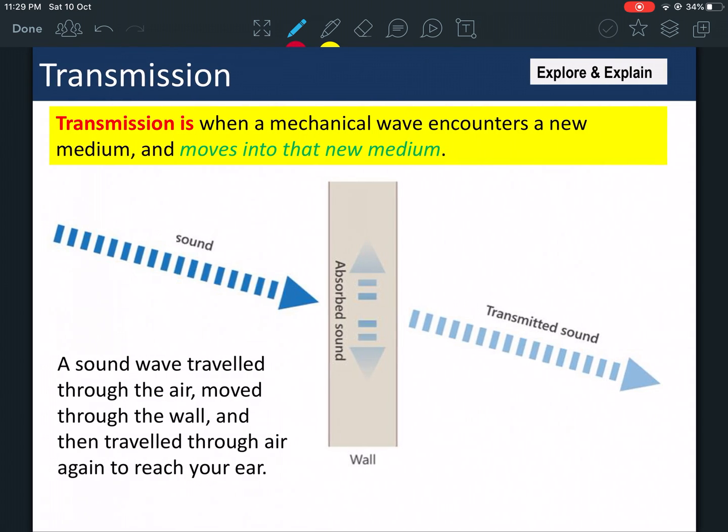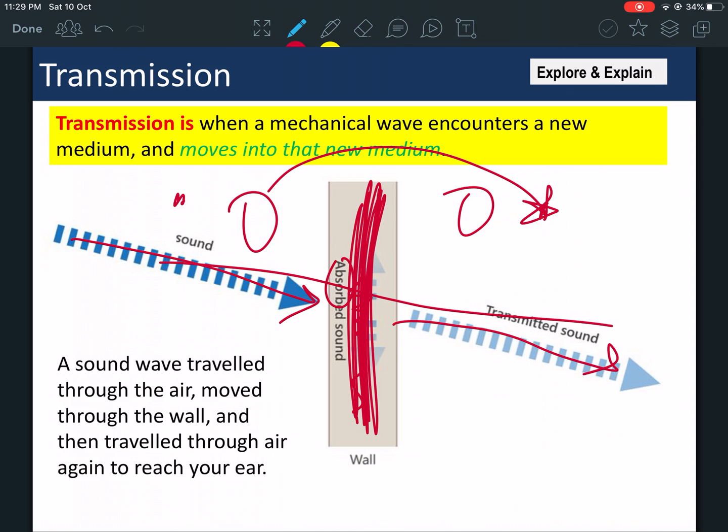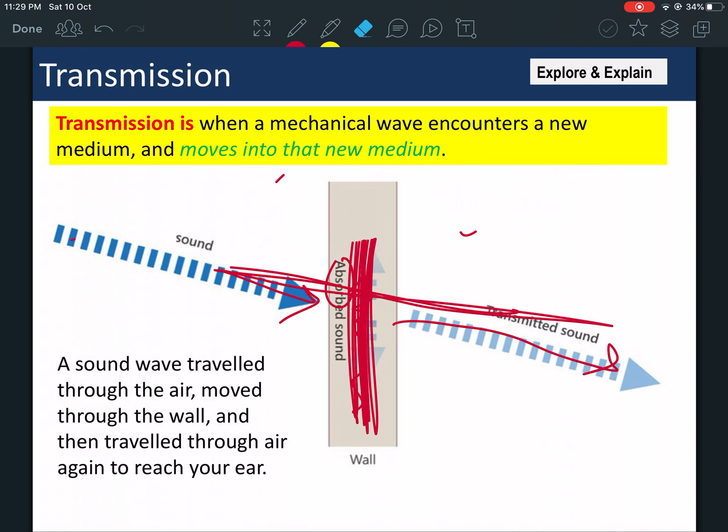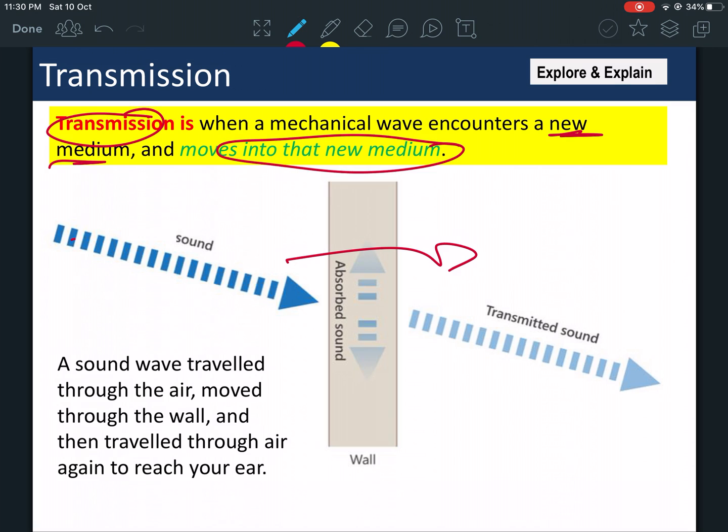Okay, and then you have transmission, where the sound wave hits an object, and some of the sound is absorbed, some of the sound is transmitted to the other side. For example, there's a class here, and there's a class here, and there's a wall between them. Remember when we used to be in class and there were students on one side, and then there's another class, and sometimes you hear the other class? That's the sound being transmitted through the wall. The sound goes through the wall, and then it goes through to the other side. That's transmission. It encounters a new medium and moves into that new medium.